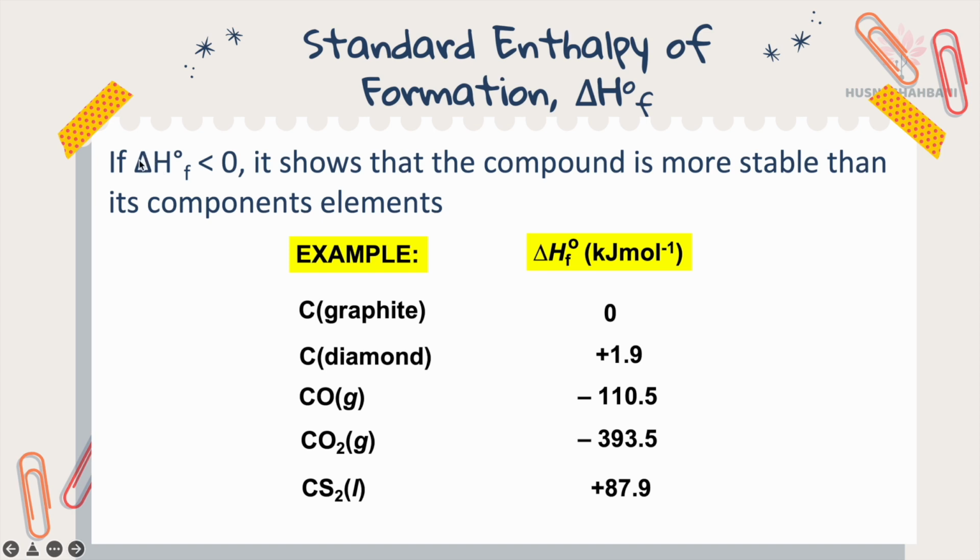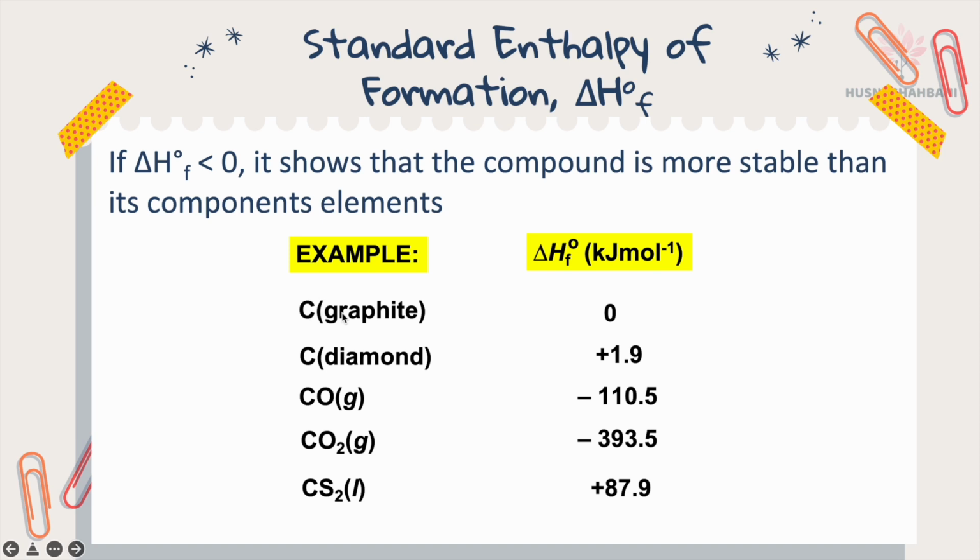If the delta H naught F is less than 0, a negative value, it shows that the compound is more stable than its component elements.